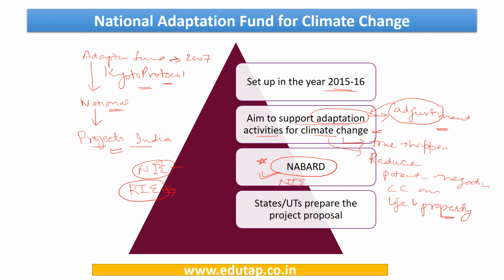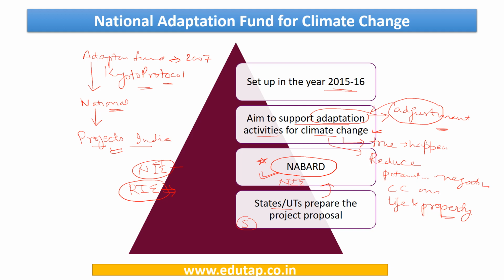And the implementation of this fund is project based. The projects are prepared by states and UTs in collaboration with NABARD, and then sanctioned by a state committee which finally sanctions that the project is to be implemented, and then the funds are directly released to NABARD and the implementing authorities which are going to implement the project on the ground.